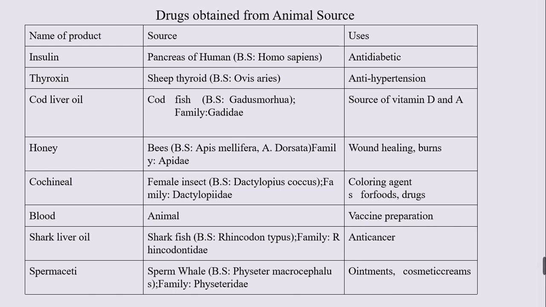Drugs obtained from the animal sources. Here are the different animal sources such as insulin, thyroxine, cod liver oil, honey, conchian blood, shark liver oil, and spermaceti, and different sources and their uses here.